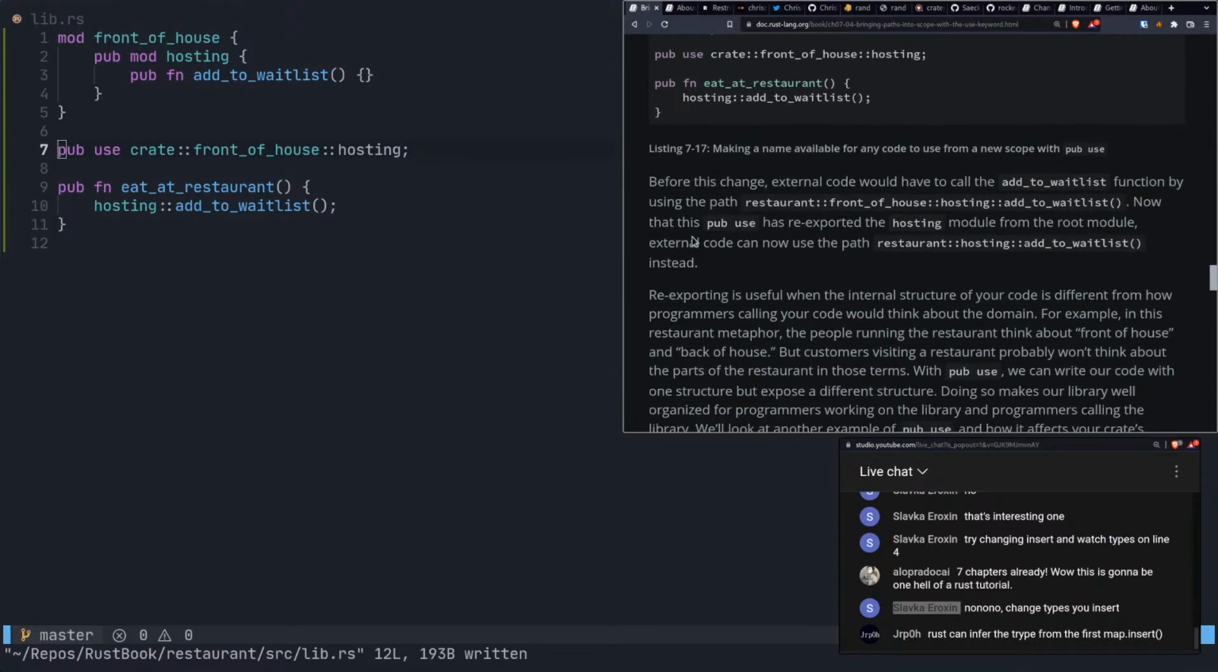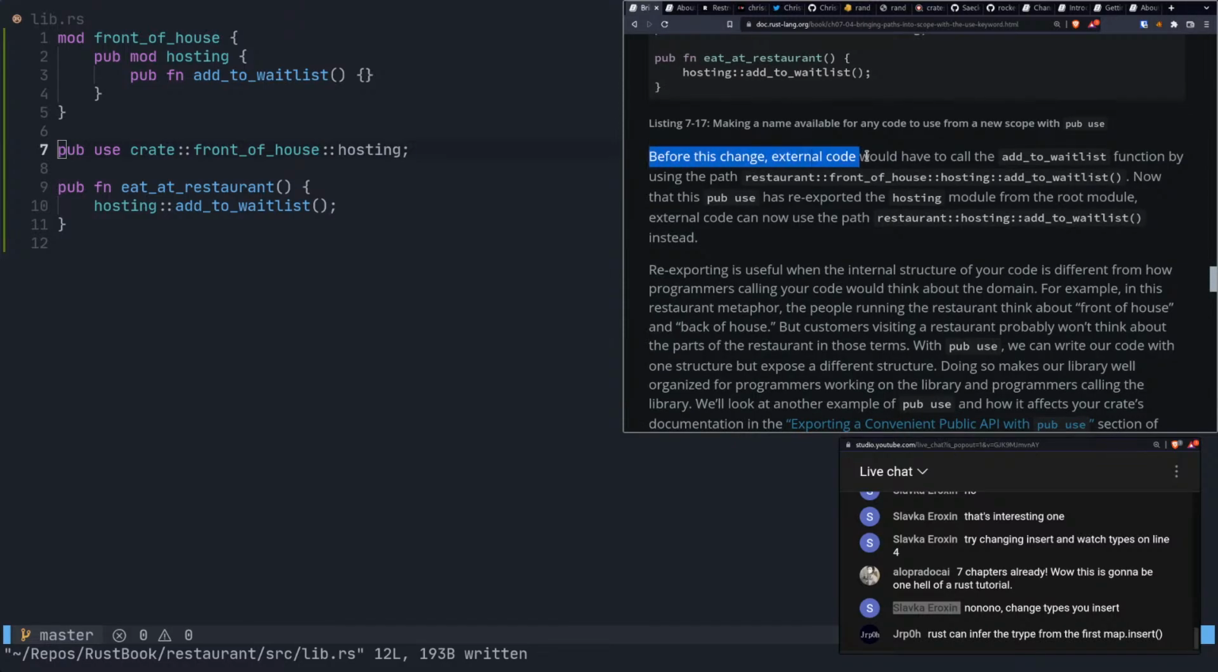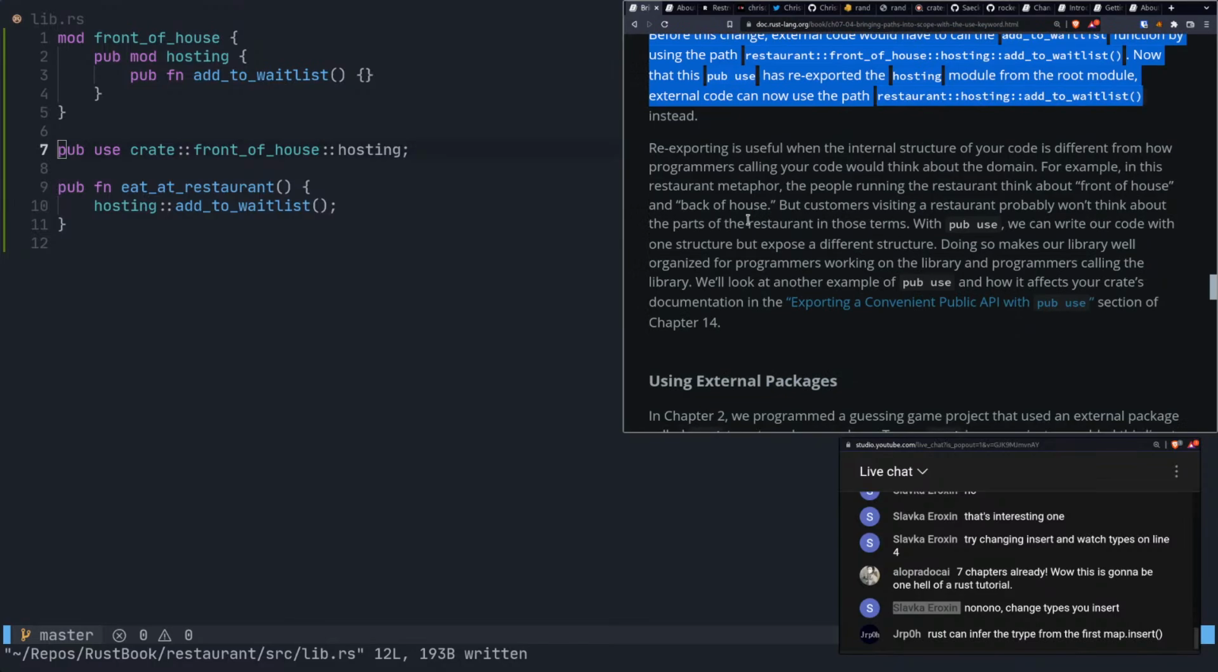All right. So before this change, external code would have to call the add_to_waitlist function by using the path, blah, blah, blah. Now that this pub use has re-exported hosting, it can just do restaurant::hosting::add_to_waitlist. Okay.